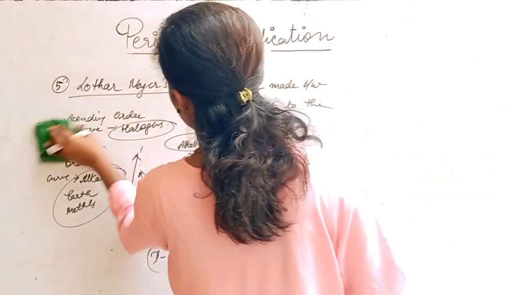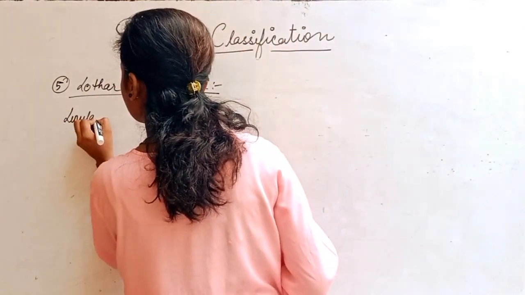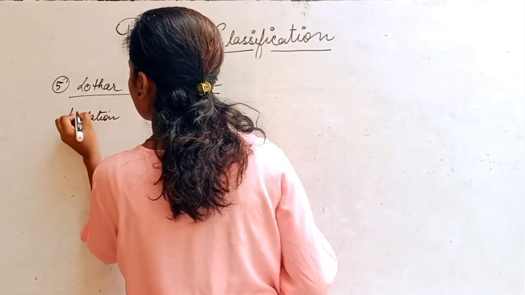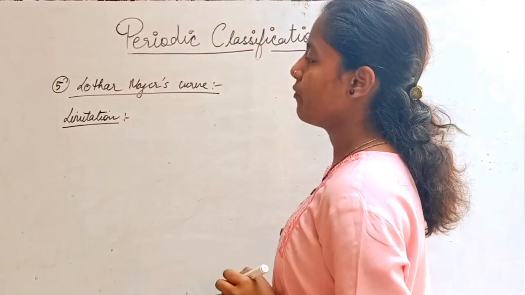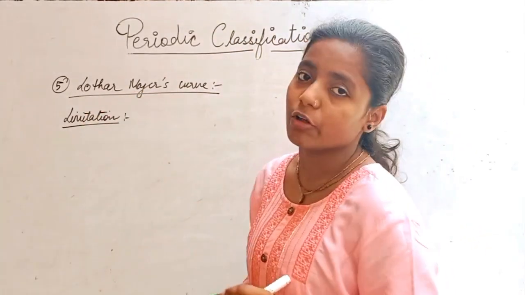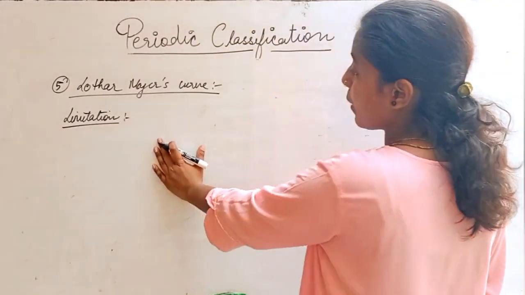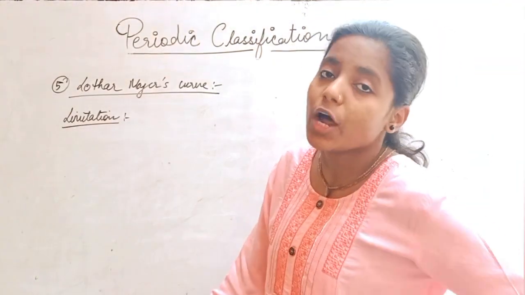Now, limitations of the Lothar Meyer curve. The first thing is that in the same year when the Lothar Meyer curve was produced, Mendeleev published his periodic table.